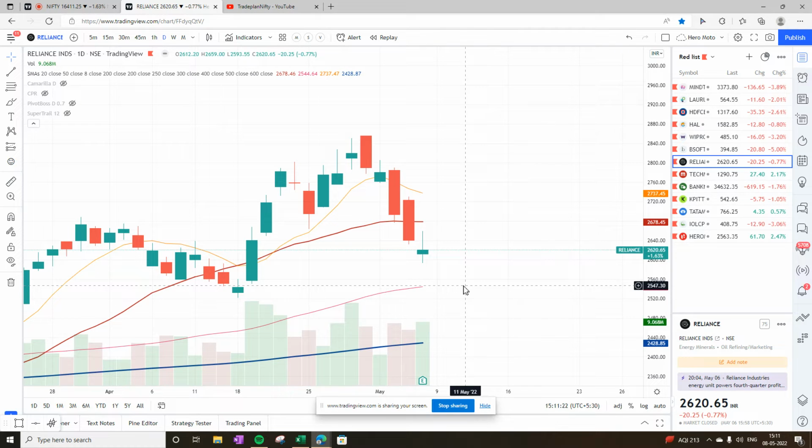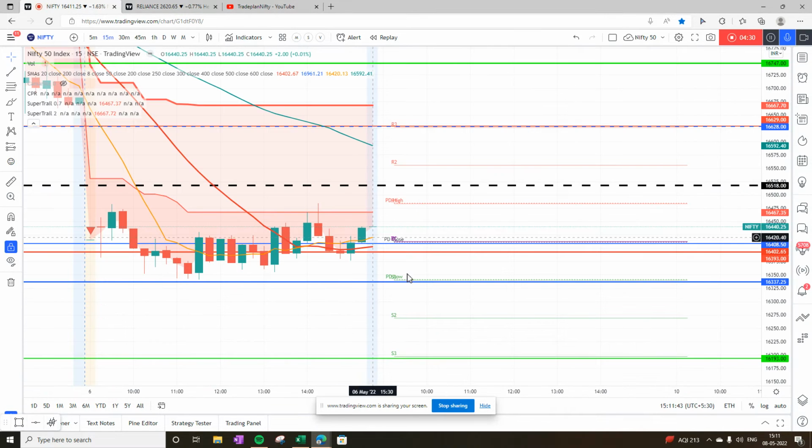Now the next support is at 2547 and the 200 bar moving average which is at 2430. So no sign of reversal either on Reliance or on HDFC Bank. Bank Nifty has formed a doji, so the next candle has to define where it is going. So Monday is going to be a very tricky day.